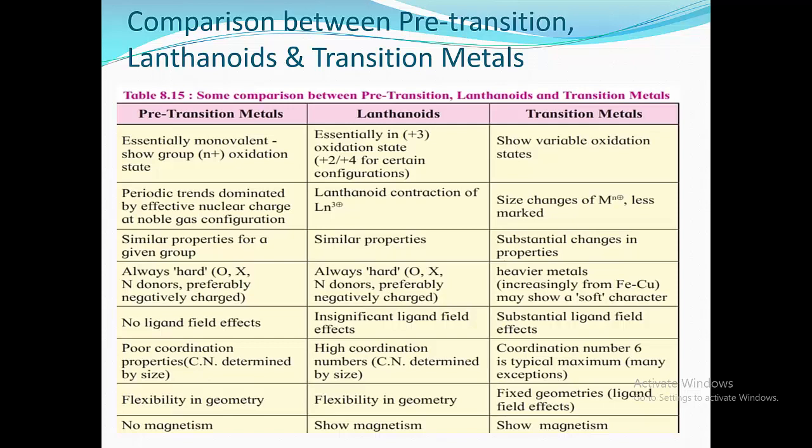Now magnetism. Pre-transition metals are non-magnetic. Lanthanoids show magnetism, that is paramagnetism, diamagnetism or ferromagnetism. Similarly, transition metals also show magnetism, that is paramagnetism, diamagnetism or ferromagnetism.